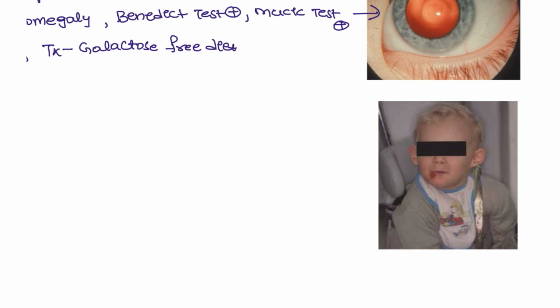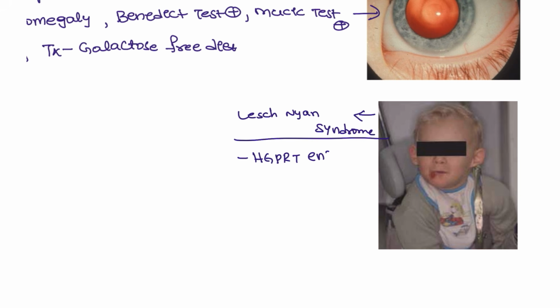And here is another condition, known as Lesch-Nyhan syndrome. What is the enzyme that is deficient here, guys? HGPRT enzyme deficiency is seen in this patient. Commonly the patient will have increased uric acid levels and self-mutilation.